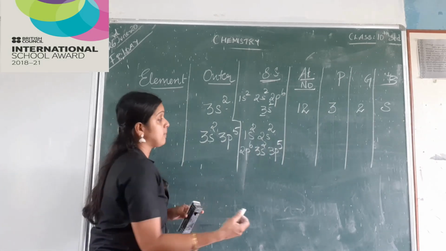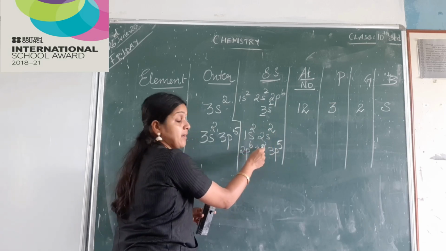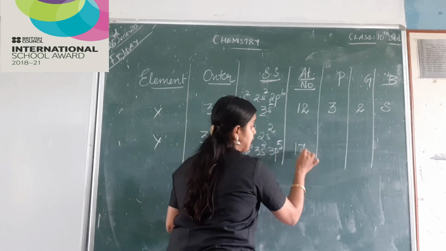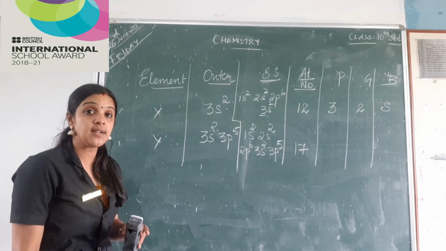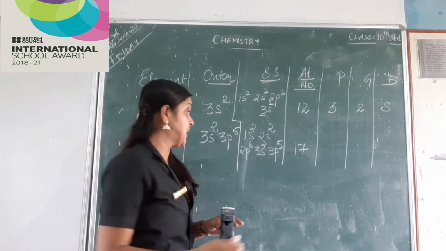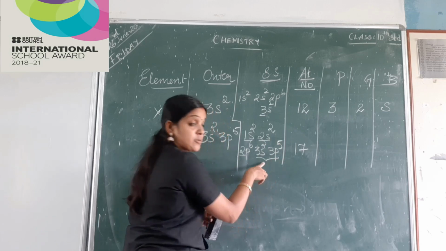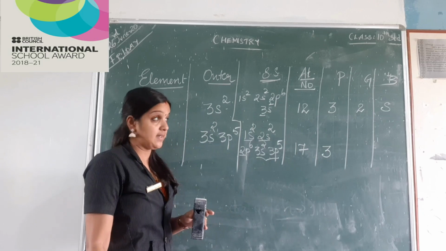What is the atomic number? 2 plus 2, 4, 4 plus 6, 10, 10 plus 2, 12, 12 plus 5 is 17. Atomic number is 17. How do I find the period? Highest shell number. First shell, this is my second shell, and this is my third shell. So it belongs to my third period.